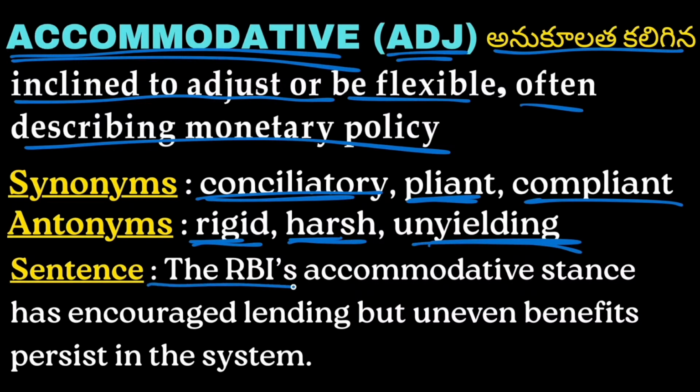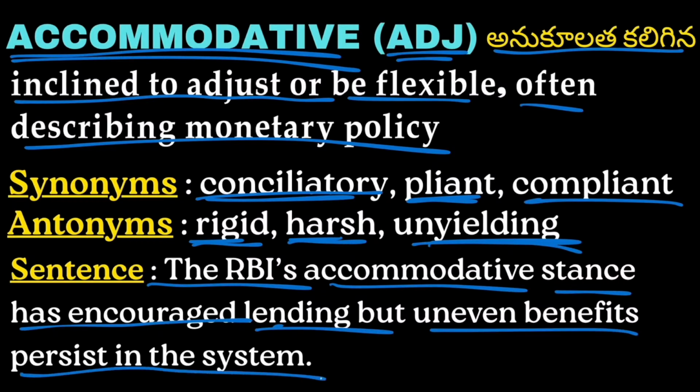Sentence: the RBI's accommodative stance has encouraged lending, but uneven benefits persist in the system. So, the RBI's flexible stance has encouraged lending, but uneven benefits also persist in that system.